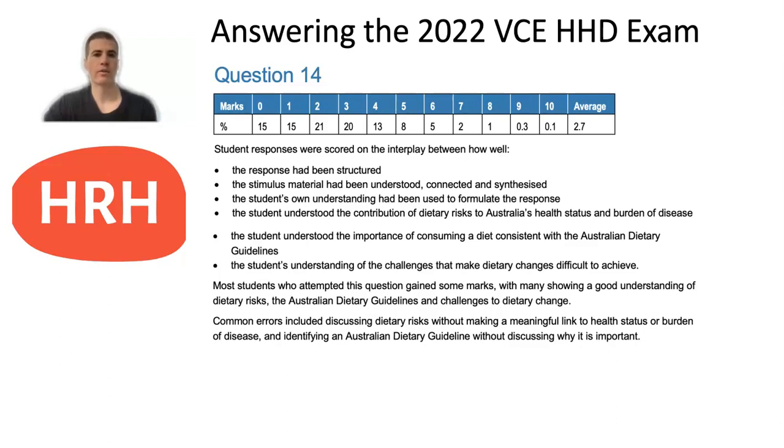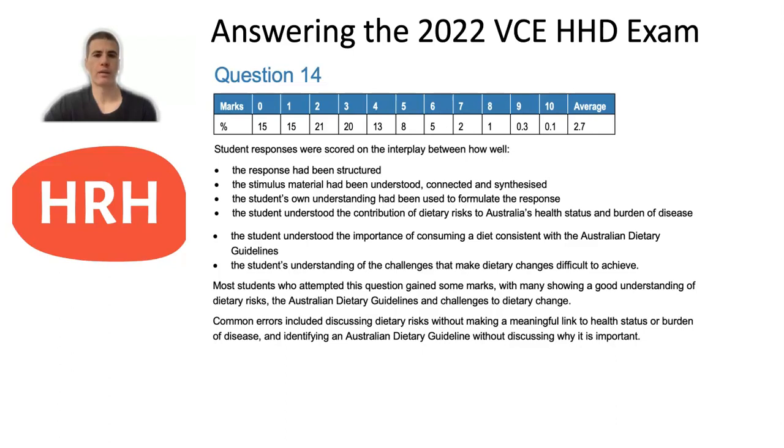For a question like this, you need to really focus on the fact that it's talking about health status and burden of disease, so linking into some conditions, not only obesity, as was in the stimulus material, but other conditions potentially like type 2 diabetes and cardiovascular disease would have been useful. And not only linking to health status, but burden of disease is talking about YLL, YLD, DALY.